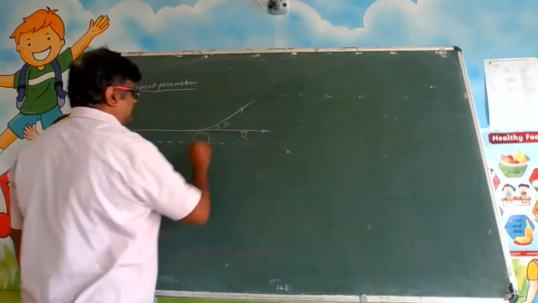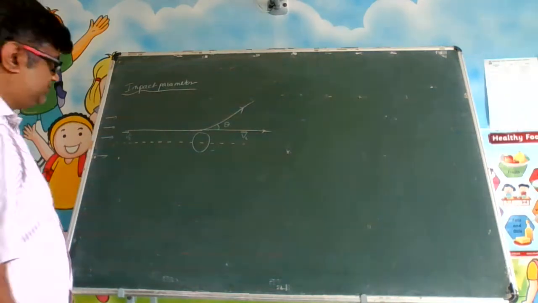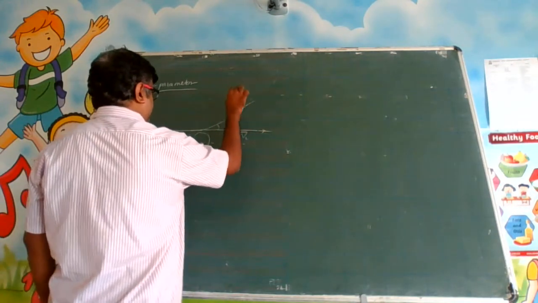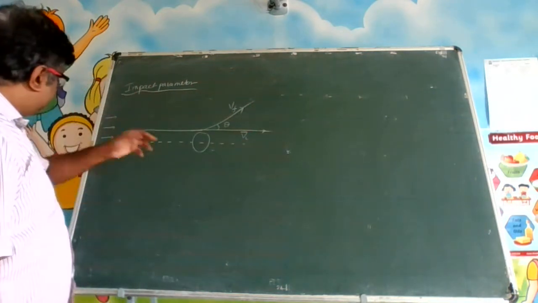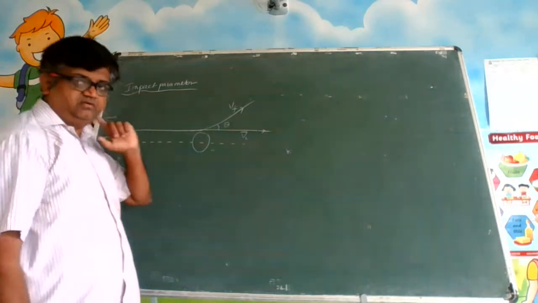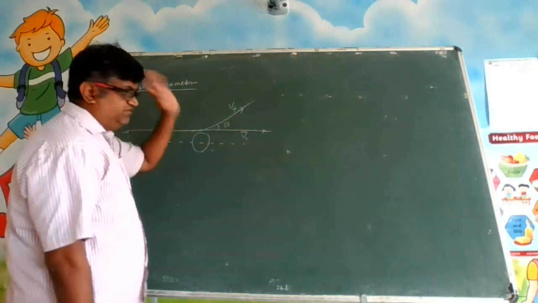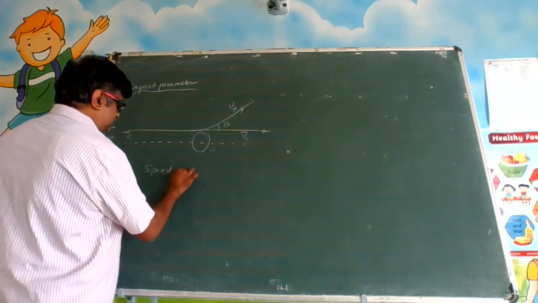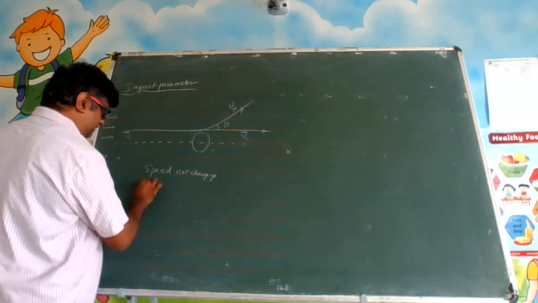So this is your scattering angle, which is made with the original direction. Let us say this is our final speed. Now observe here, this particle's speed, is it changing? The particle speed is not changing. It is the direction which is changing. The speed is not changing, only direction is changing.